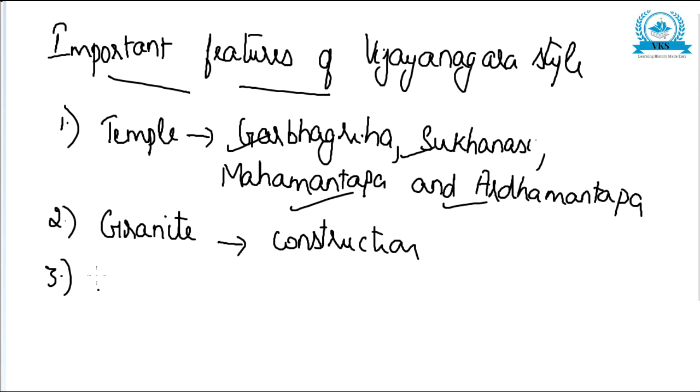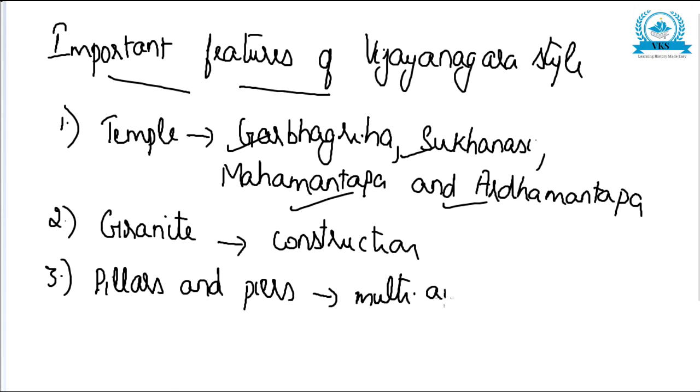The third feature is that the pillars and piers of the temples were multi-angled. It was not the rounded kind of pillar, it was multi-angled pillars. That was another important feature.